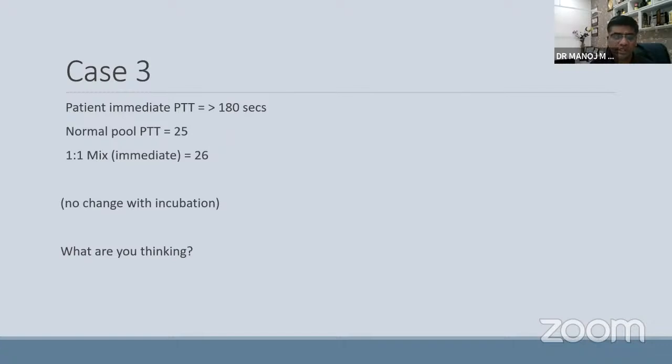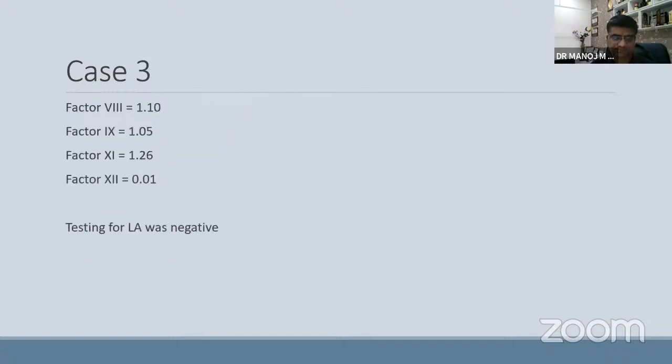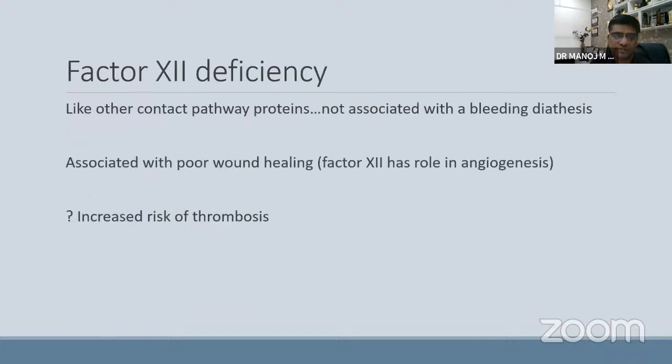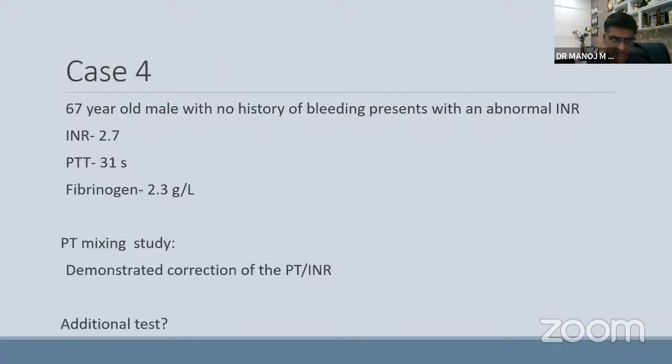So, what are you thinking about? This is factor 12 deficiency. Factor levels were all normal except for factor 12, and lupus antibody testing was done. It is like a contact factor. It is associated with poor wound healing because of the role in angiogenesis. Usually, they don't bleed. That is the classical feature of factor 12 deficiency. There is always an increased risk of thrombosis.